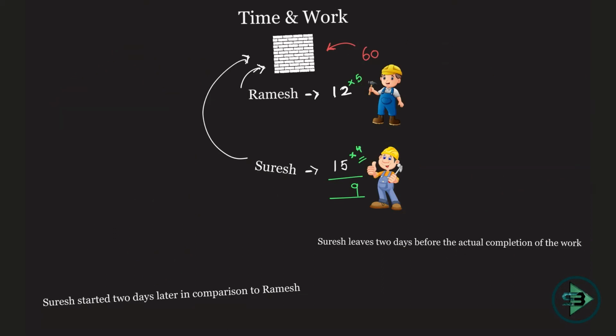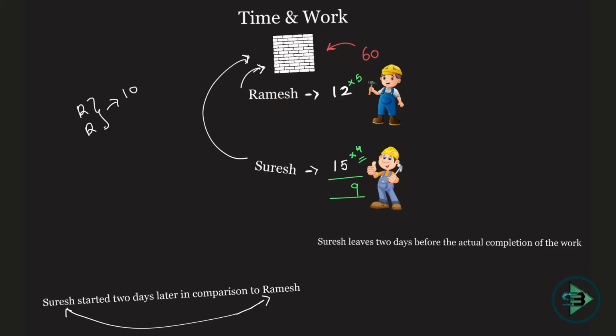Now even before I tell you the solution to this problem, you should be able to find the solution by yourself. Now I just replaced Suresh by Ramesh and Ramesh by Suresh. So what did I say right now? Suresh started 2 days later in comparison to Ramesh, which means on the first 2 days now Ramesh will be working. If he is working on the first 2 days, how many bricks will he put in? 10 bricks is what he will put in.